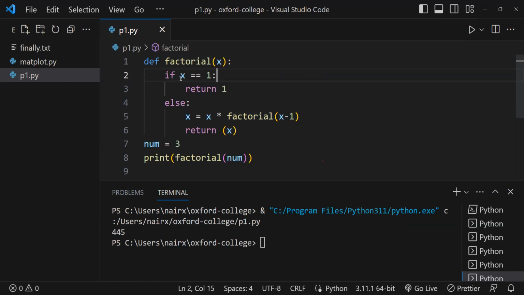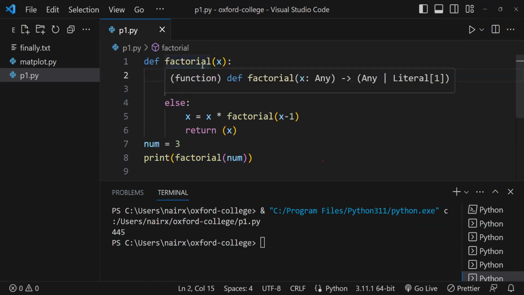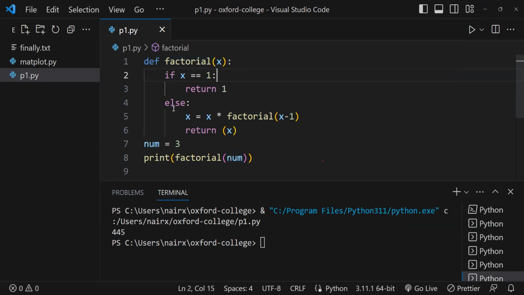It checks a condition: if x equals 1? No. x is 3, right? It is false. It comes to the else part. x equals x into factorial of x minus 1. x is 3, so 3 into 3 minus 1, which is 2. So 3 into, again it calls the same factorial function, but this time it passes 2. When it comes to 2, it checks if it is equal to 1, no, else. Now it will multiply. So x was 3 earlier, so 3 into 2, and then 3 into 2 into 1. Finally, it will return the value of x, which is the factorial.